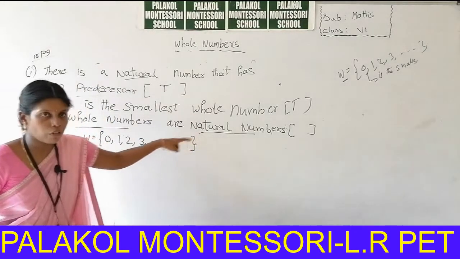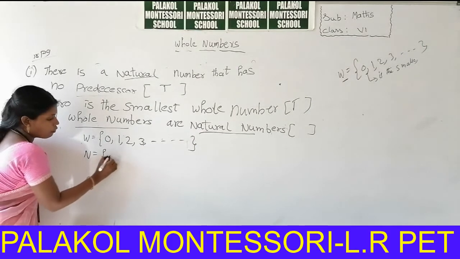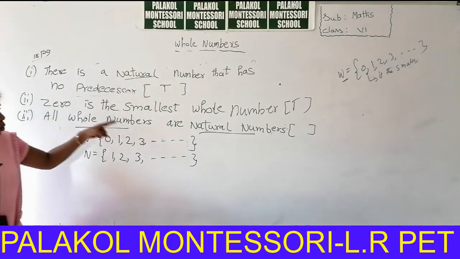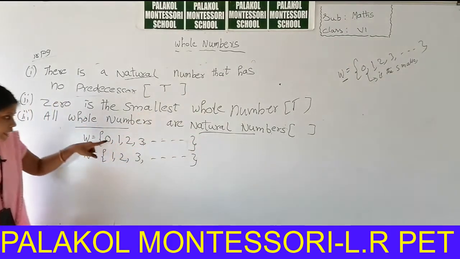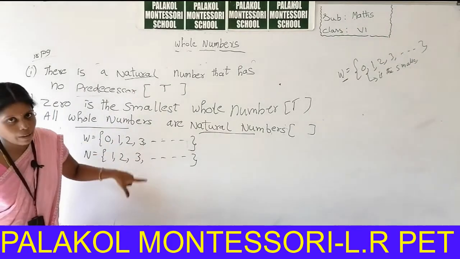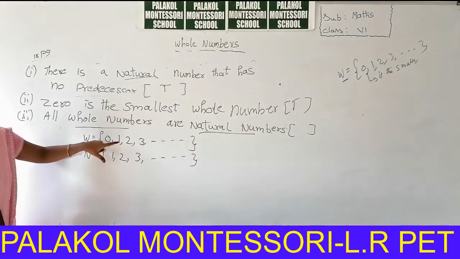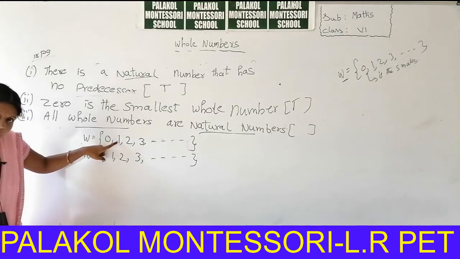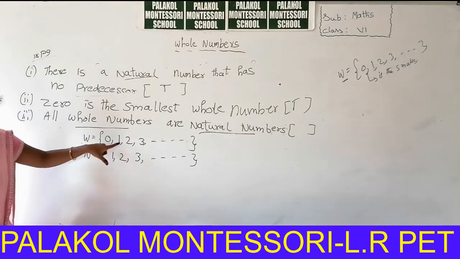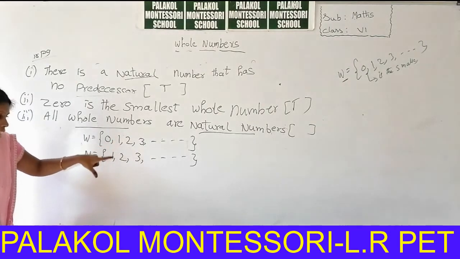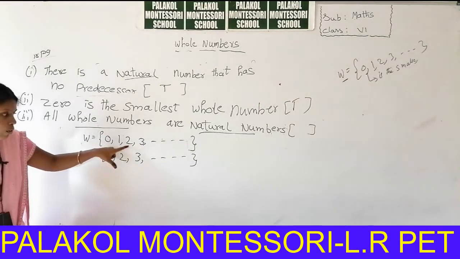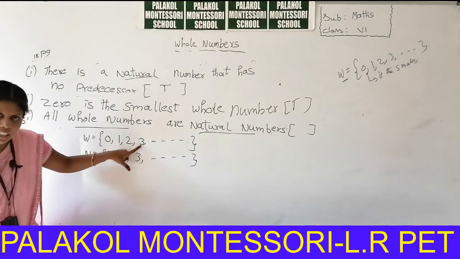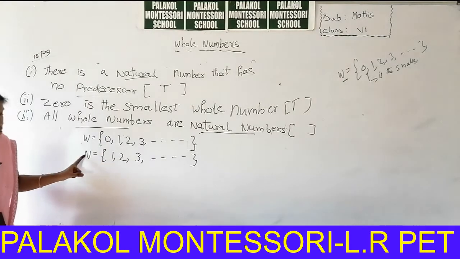And natural numbers are starting from 1, 2, 3 and so on. So the statement tells all whole numbers are natural numbers. That means every whole number is a natural number. For example, you can take 1. 1 is in whole numbers and also 1 is in natural numbers. In the case of 2, 2 is there in whole numbers and natural numbers. You can take 3. 3 is also in whole numbers and in natural numbers.